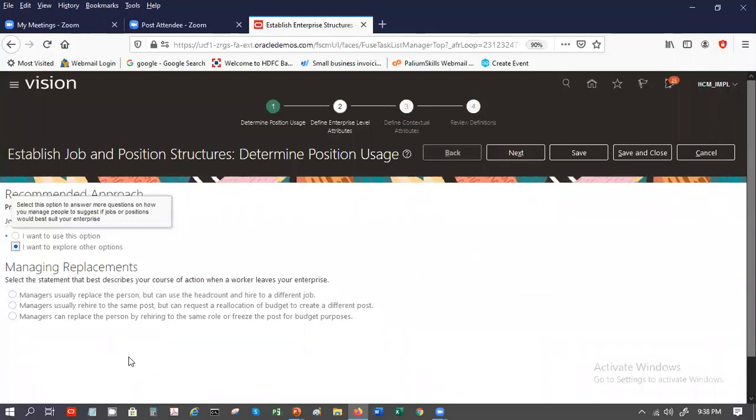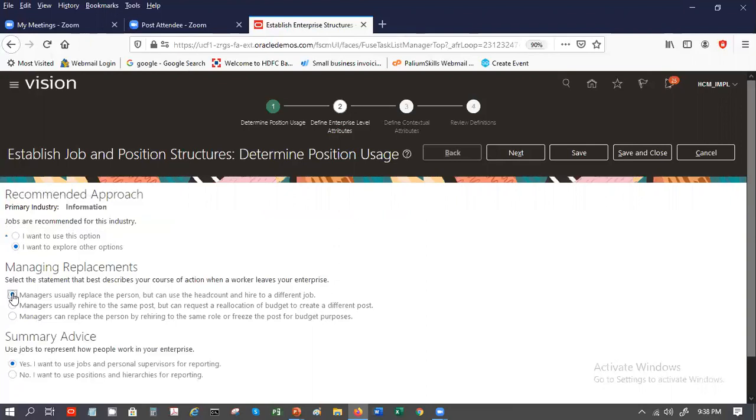So if you are hiring a person, but it could be for a different job or for a different headcount, then you're not actually rehiring for the exact position. So then they are saying use jobs. You don't need position. Another scenario could be managers usually rehire to the same post but can request a reallocation of budget to create a different post. Then also the system says use jobs.